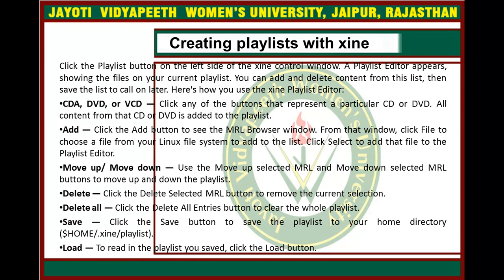For CDA, DVD or DVDA, you can click on the buttons that represent a particular CD or DVD. All content from that CD or DVD is added to the playlist. Now for add, click the add button to see the MRL browser window, and from that window click file to choose a file from your Linux file system to add to the list, then click select to add that file to the playlist editor.